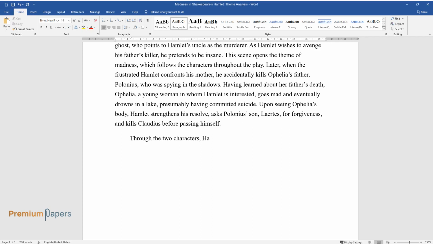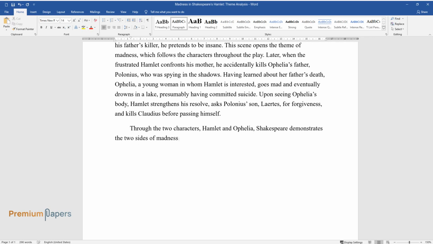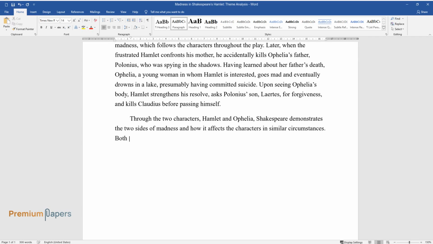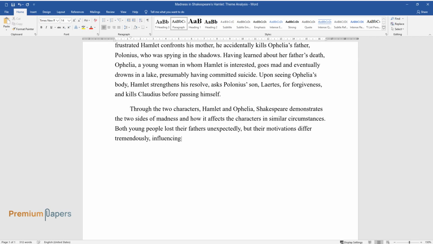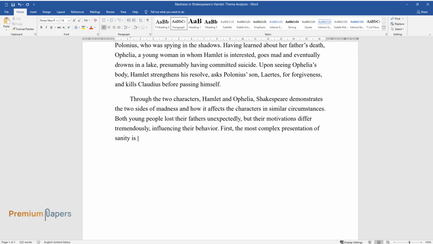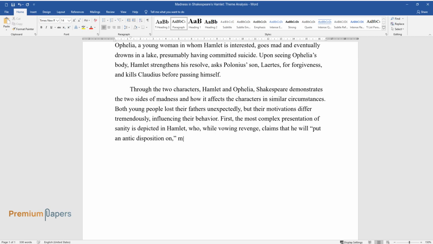Through the two characters, Hamlet and Ophelia, Shakespeare demonstrates the two sides of madness and how it affects the characters in similar circumstances. Both young people lost their fathers unexpectedly, but their motivations differ tremendously, influencing their behavior. First, the most complex presentation of sanity is depicted in Hamlet, who, while vowing revenge, claims that he will put an antic disposition on, meaning that he will pretend to go mad.